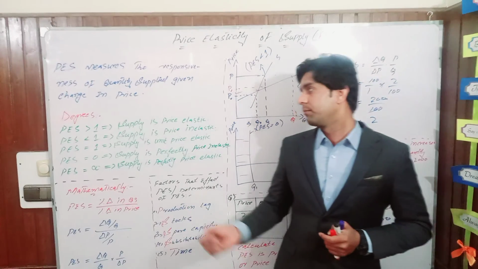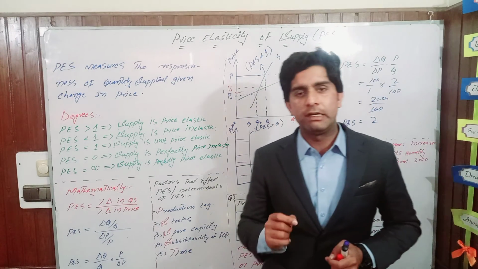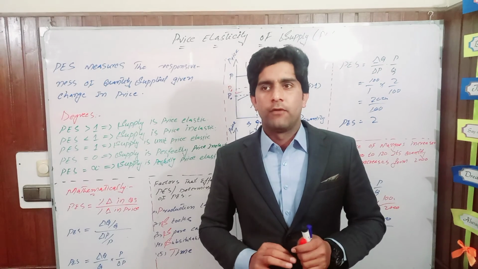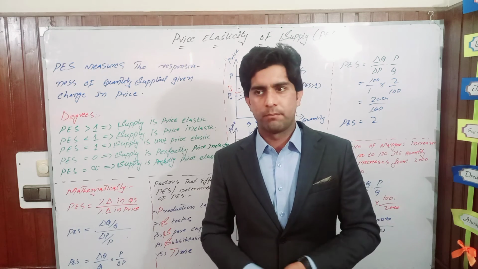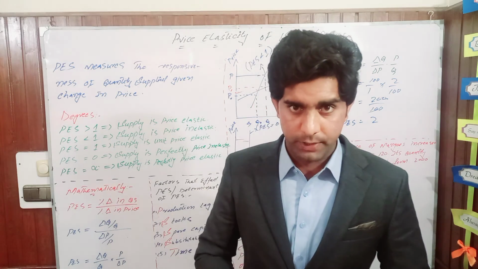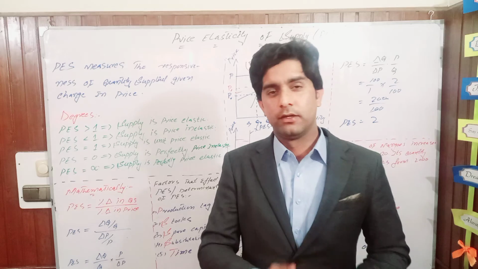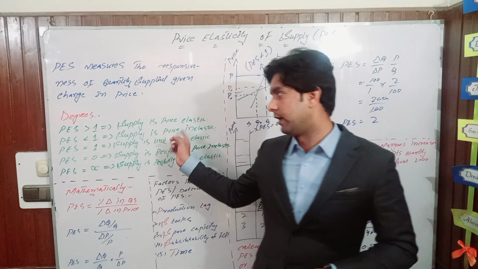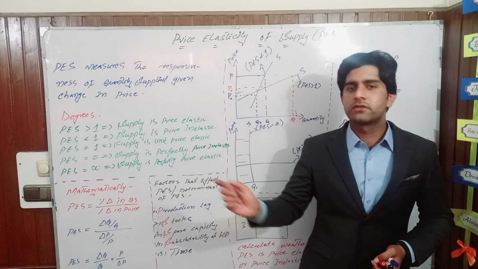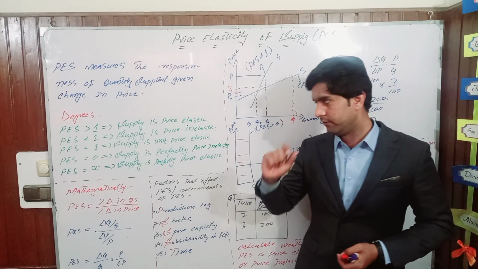On the other hand, price elasticity of supply is said to be inelastic when for a given change in price there will be a smaller change in the quantity supplied. For example, if the price of the product increases by 30% but quantity supplied increases only by 10%, then it is said to be inelastic supply, meaning that supply is less responsive to change in price.